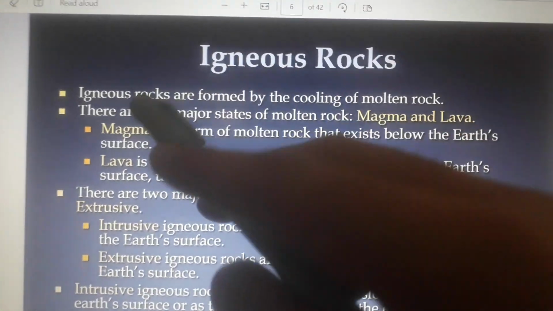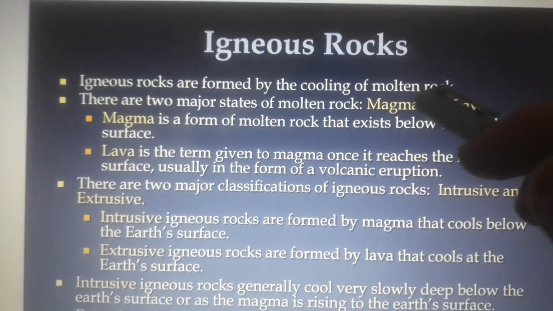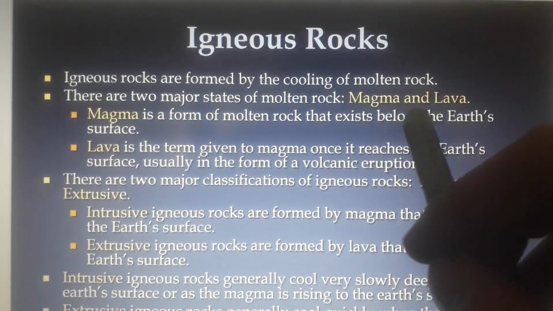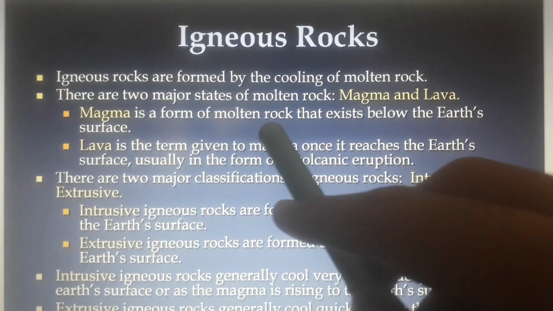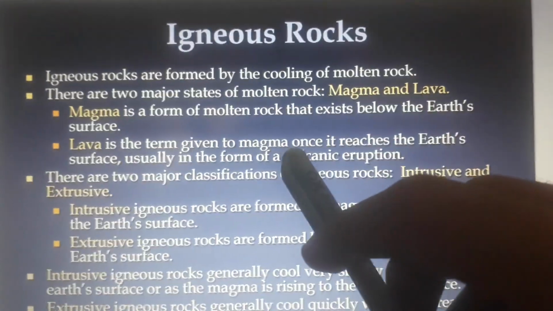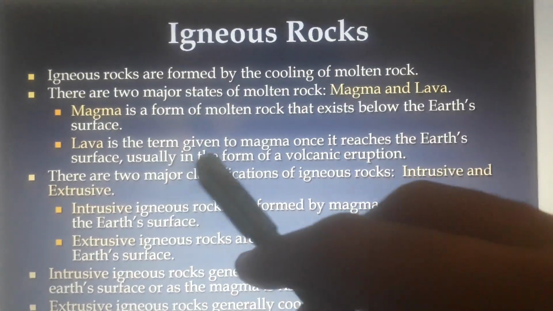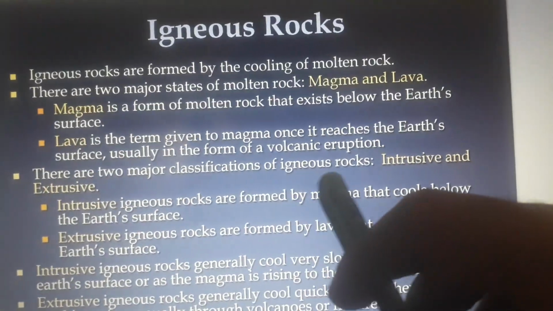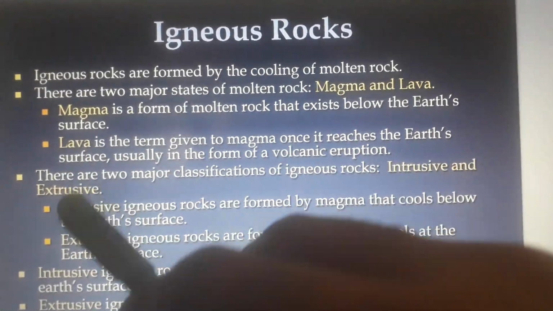Igneous rocks. Igneous rocks are formed by the cooling of molten rock. There are two major states of molten rock: magma and lava. Magma is a form of molten rock that exists below the Earth's surface. Lava is the term given to magma once it reaches the Earth's surface, usually in the form of volcanic eruption. There are two major classifications of igneous rocks: intrusive and extrusive.